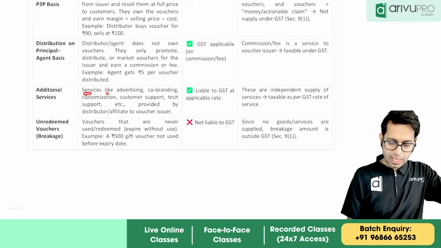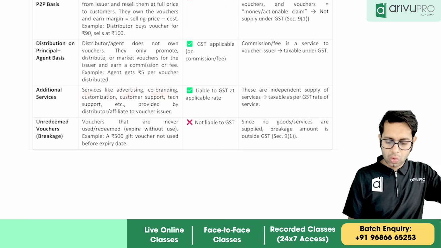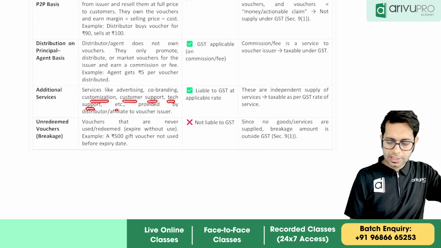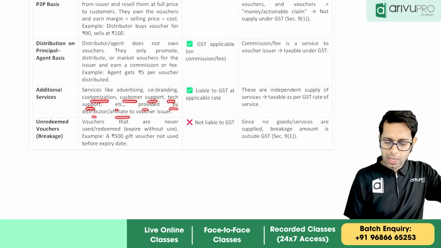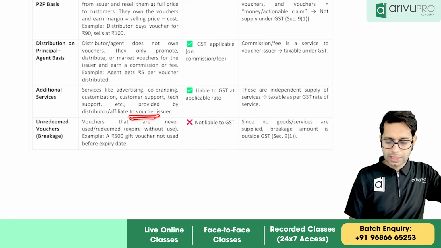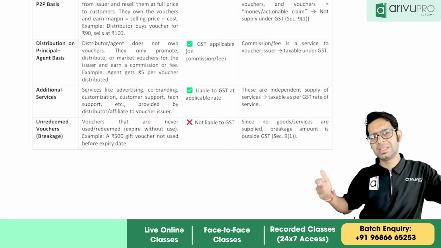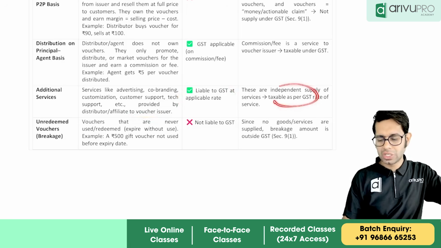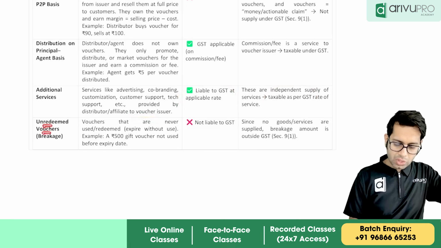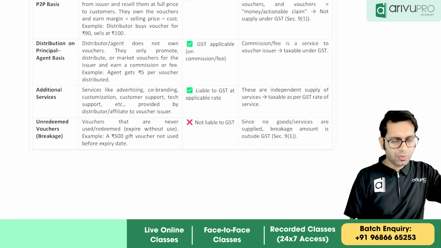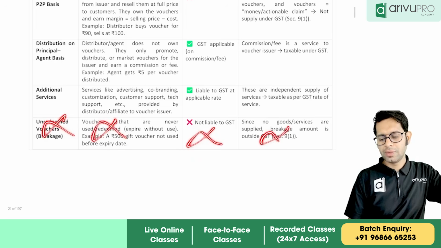Additional services. Services like advertising, co-branding, customization, customer support, tech support, etc. provided by distributor affiliated to voucher services. Of course, these are extra additional services which are separate services. On this GST will be applicable. Voucher redeemed, unredeemed voucher. Unredeemed voucher, if the voucher is not redeemed only, what will you pay?